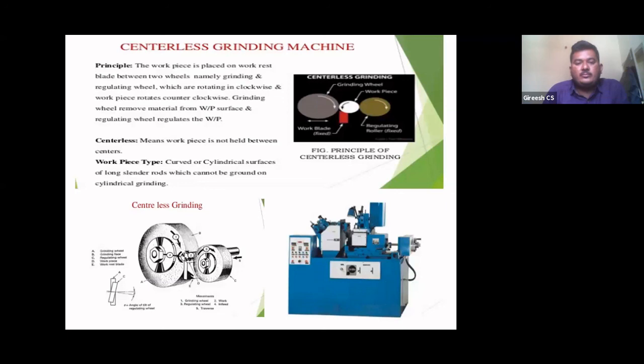So what types of workpiece are produced here? Curved or cylindrical surfaces, and long slender rods which cannot be ground on the cylindrical grinding machine, can be produced. A slender rod, you can see in the bottom left side diagram, is mounted in between the grinding wheel and the regulating wheel, and if it has an irregularity in its shape, you can make it flat and produce a smooth cylindrical surface.